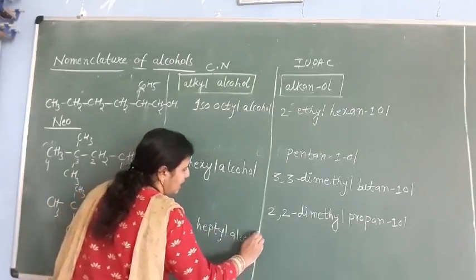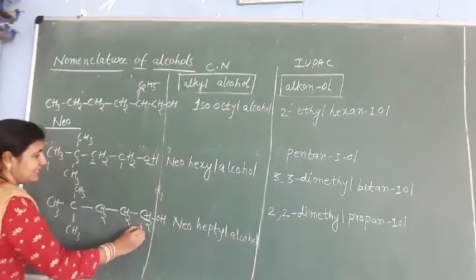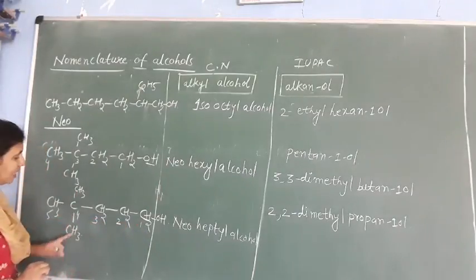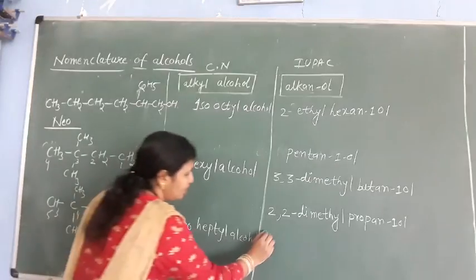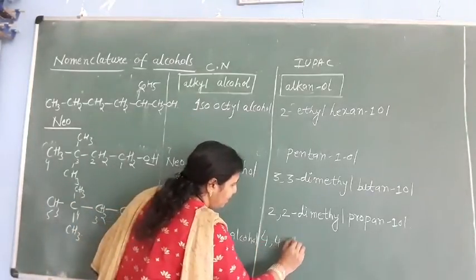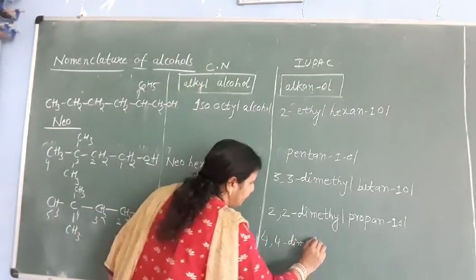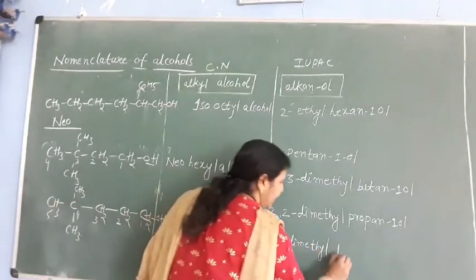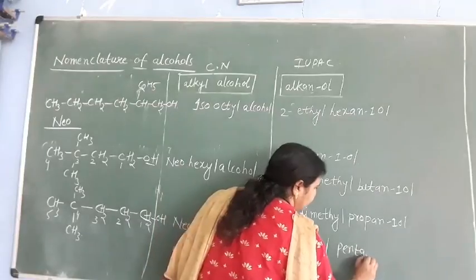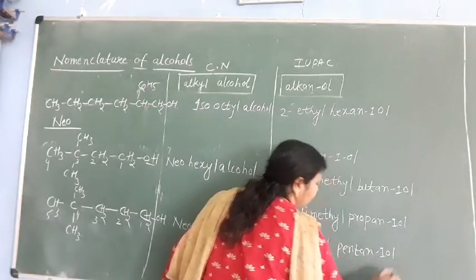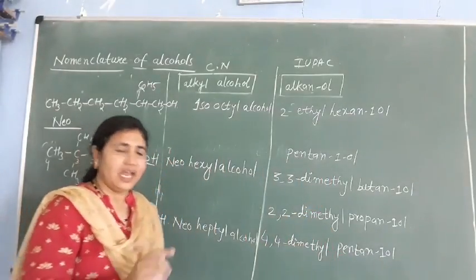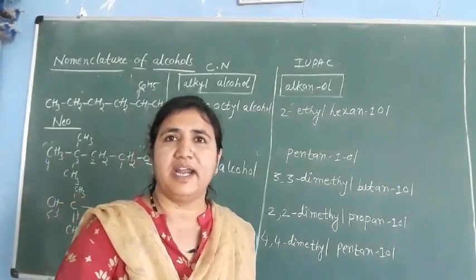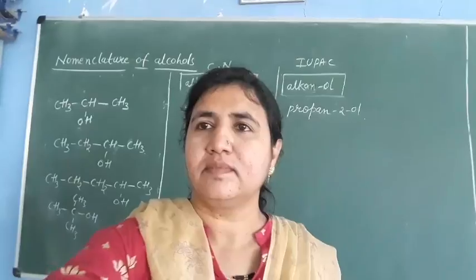Neoheptyl alcohol. The IUPAC name you can write as usual: 1, 2, 3, 4, 5. On the 4th carbon we have 2 methyl groups, so we can write 4,4-dimethylpentan-1-ol. Okay, so this is about iso and neo. I have given examples. Next we will see secondary and tertiary alcohol.